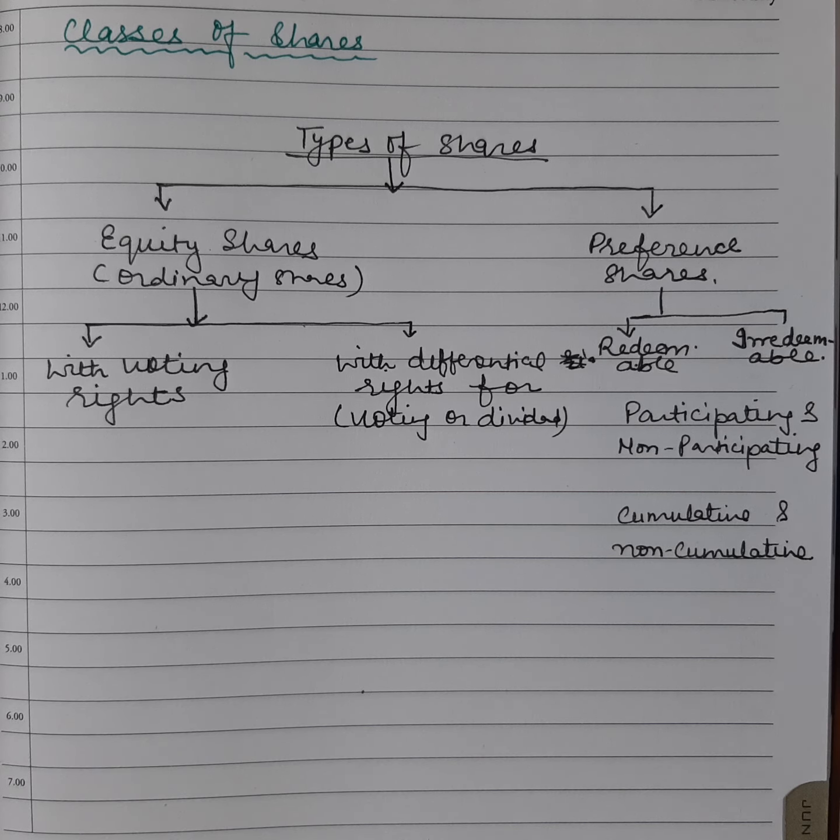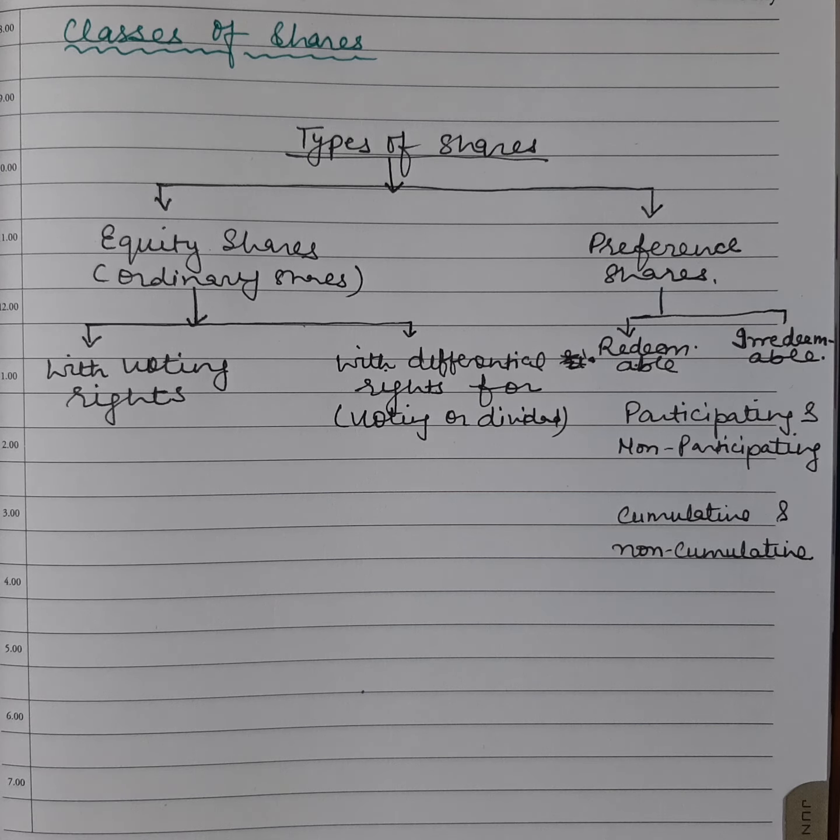Then preference shares can also be cumulative and non-cumulative. So cumulative preference shares are shares which carry over the dividend to next year. Suppose there is no sufficient profit to pay the dividend to the preference shareholders, the dividend will be carried over to next year and will be paid from the profit of the company next year. Non-cumulative preference shares don't have that right. So if the profit is not available in a particular year, preference shareholders will not get any dividend.